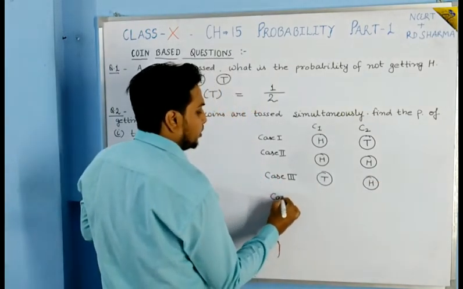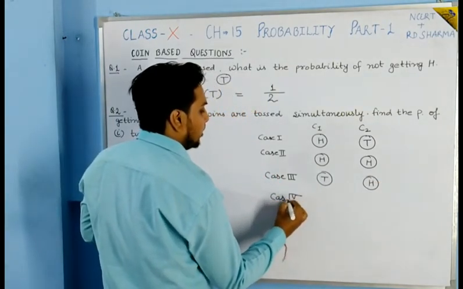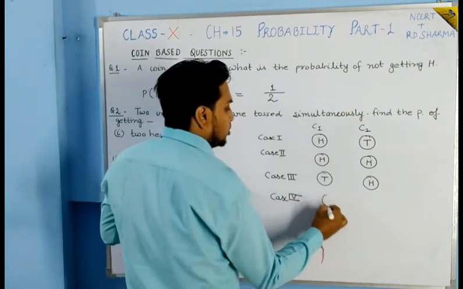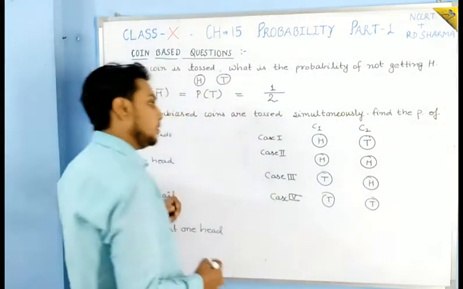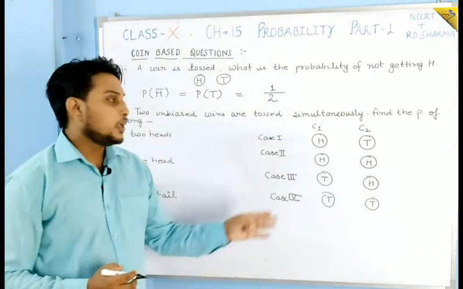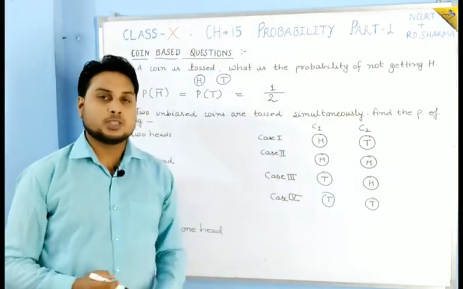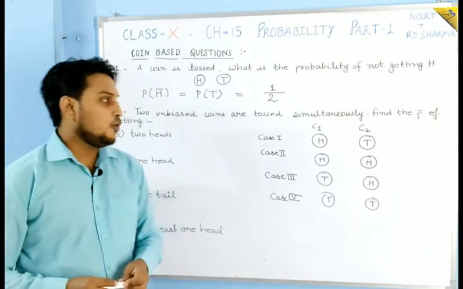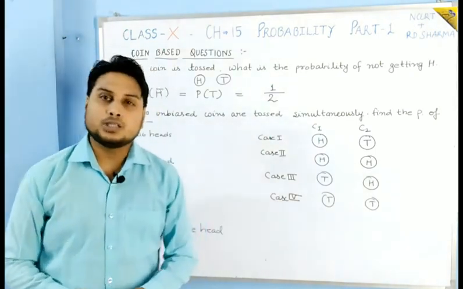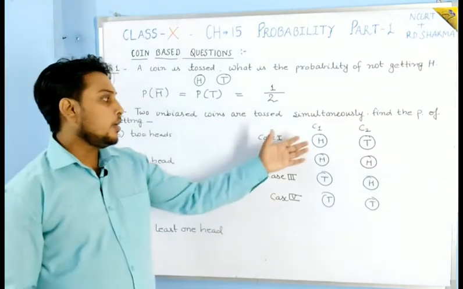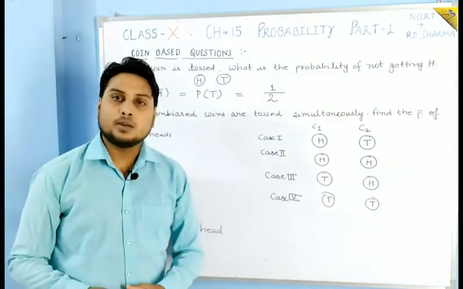And the fourth case is also possible that on both coins there is a tail. So basically there are 4 cases possible if 2 coins are tossed simultaneously.